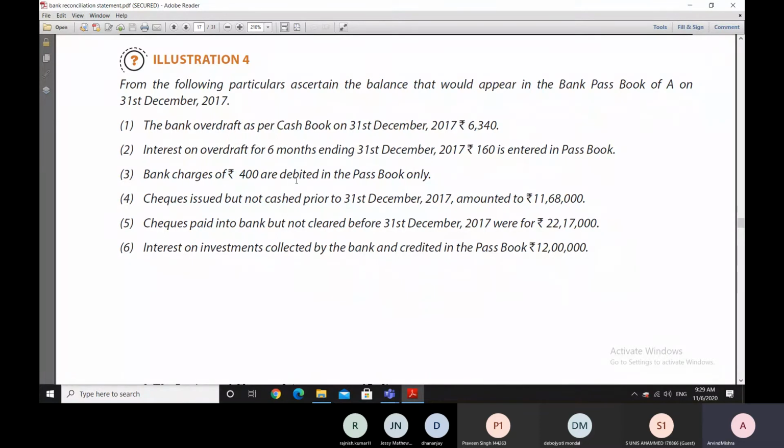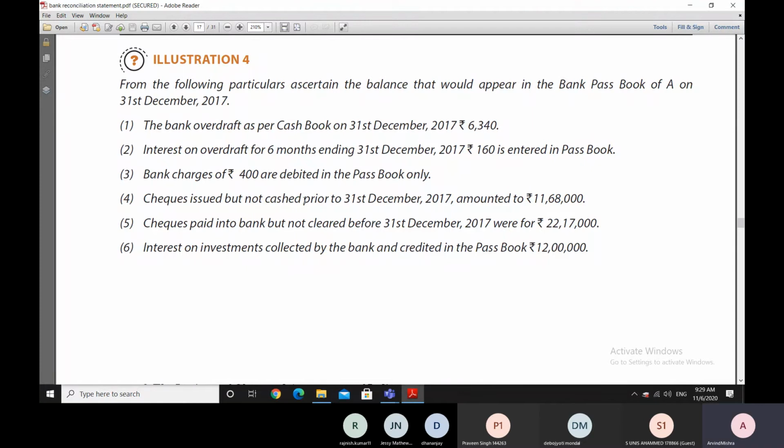Then bank charges of 400 rupees are also debited in the passbook, but they are not entered in the cash book so far. Then checks which were issued but not cashed. Not cashed means the person to whom the check was given has not cashed it so far. When we use the word cashed, it could mean that a bearer check has been issued and the person did not go and take the cash from the bank.